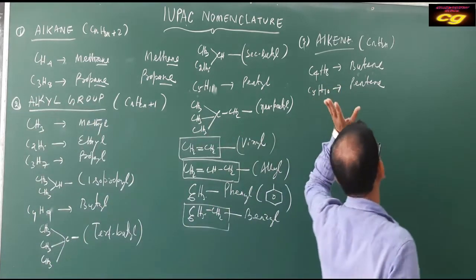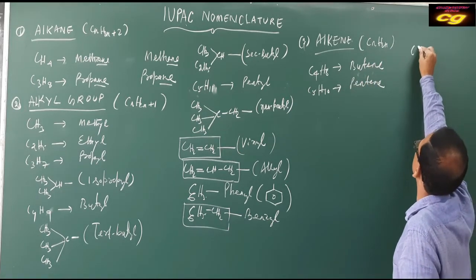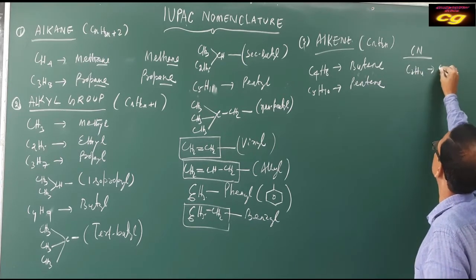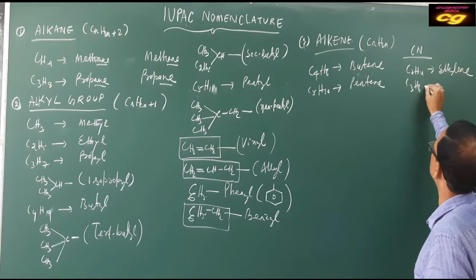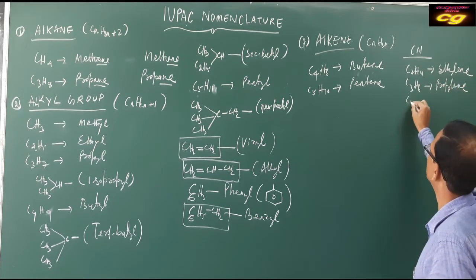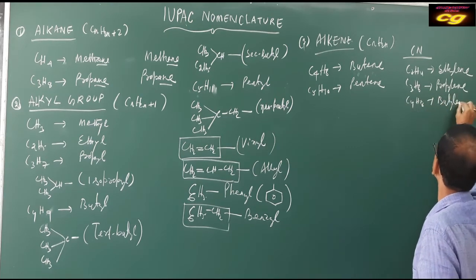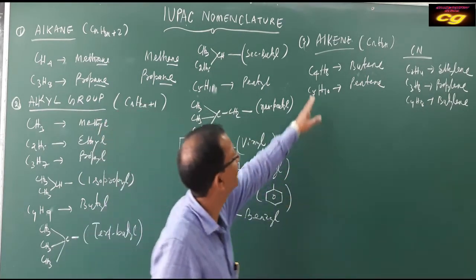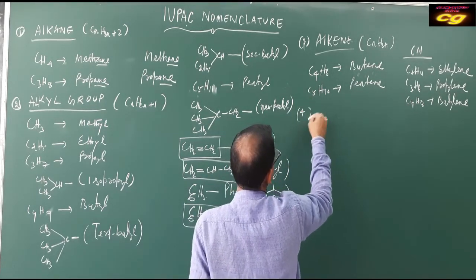But this is the IUPAC name. Alkene also has common names, and you have to practice these. C2H4 is called ethylene. C3H6 is propylene, C4H8 is butylene. So this is written in the form -lene, L-E-N-E. This is the common name of alkene. Okay. Then we come to alkyne.